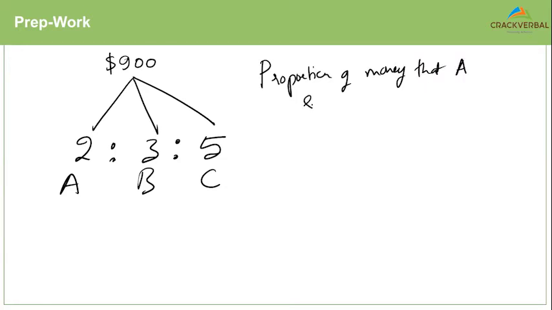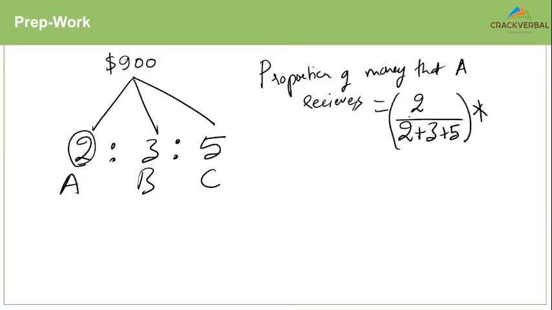How do we find this? So most of you will say, if I want to find the proportion of money that A receives, I will take the number 2, put it in the numerator, and the denominator would be 2 plus 3 plus 5, and I would multiply this fraction with the total money that was to be divided, that is 900. You would say this, right?